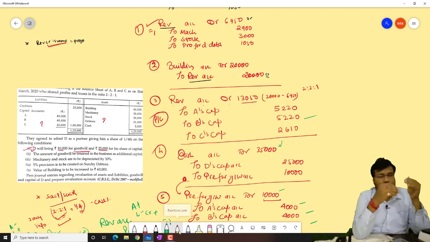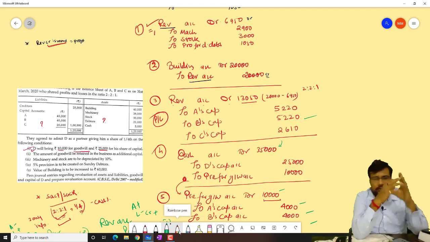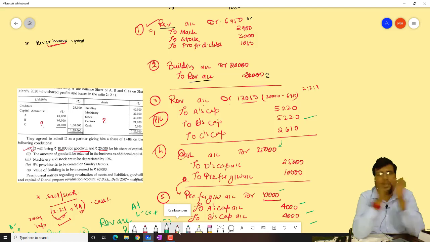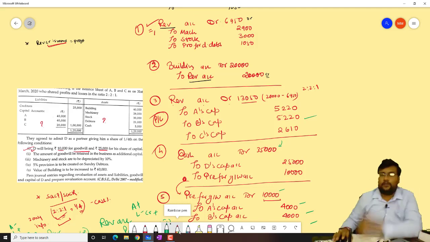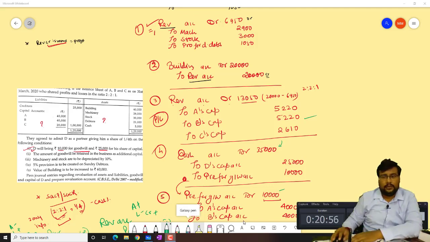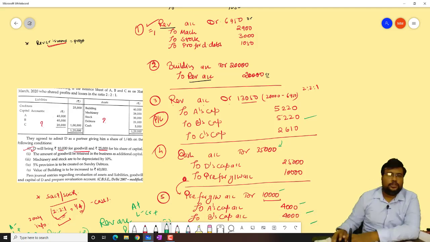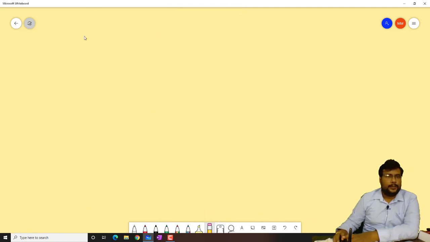Remember the sequence: first we pass the revaluation, distribute the profit, after that any accumulated profit or loss, and after that whatever the new partner is bringing, the goodwill and cash, and distribution of goodwill entries. Okay, let me clear this, and after that we will proceed to the next question.